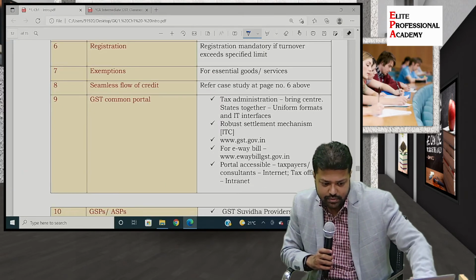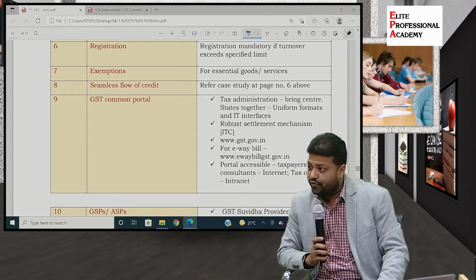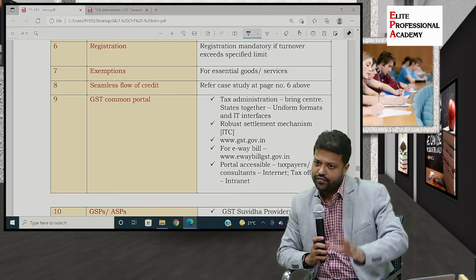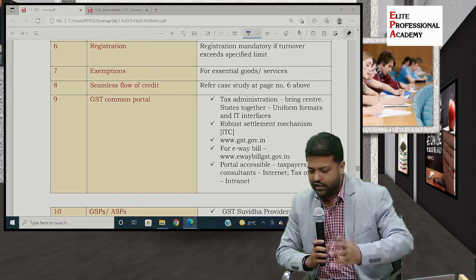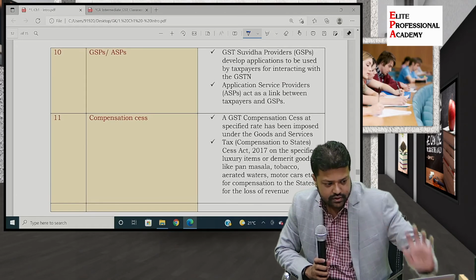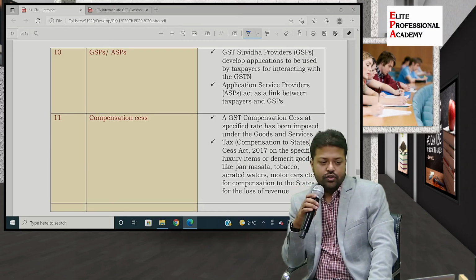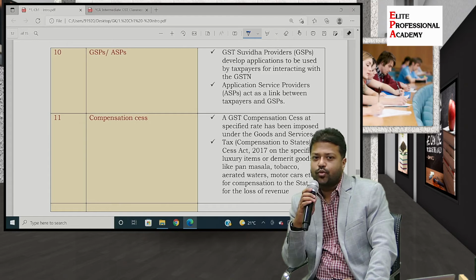Portal is accessible to taxpayers, consultants and tax officials. So there is another side to it. Tax officials can verify the details whatever we have inserted into it, right? Then GSPs and ASPs. So this is GST Suvidha Provider and Application Service Provider.